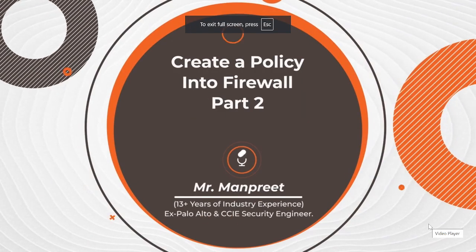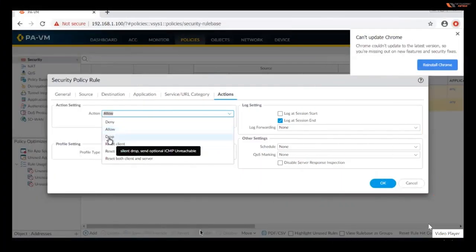Okay. So deny, allow, and drop. These three are completed. If you see that, if we select reset client, you can see that there are three more options. So if someone in the rule, in the action, selects reset client, what does it mean? Reset client.